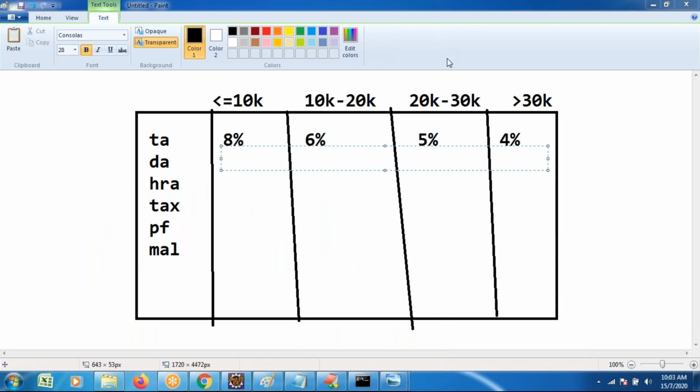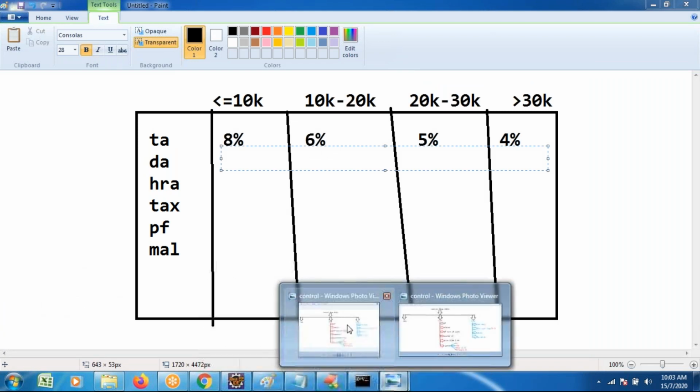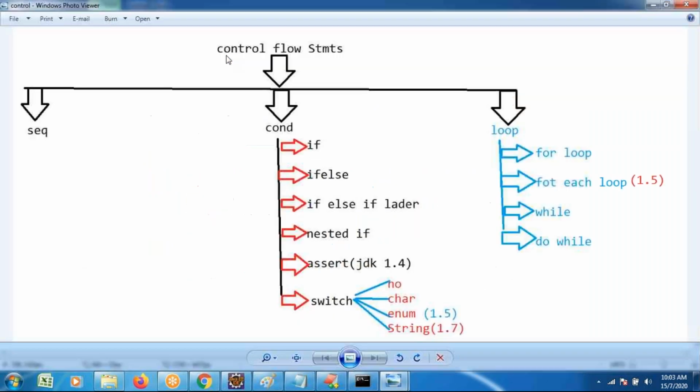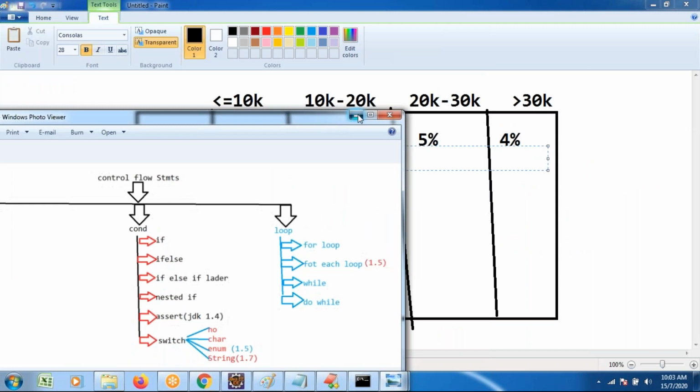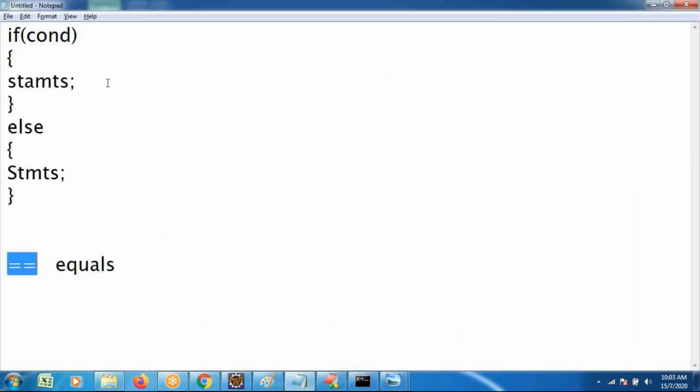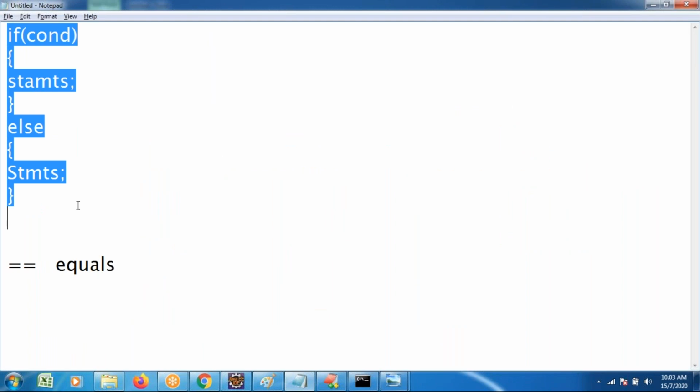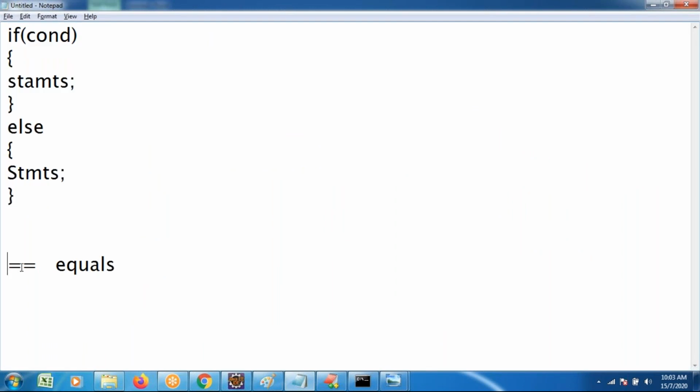Condition 1 evaluation, condition 2 evaluation, 3 evaluation, 4 evaluation. Worked with if or if else, it won't work properly. So instead of if and if else, it is recommended to use either nested if or the if else if ladder. Now I wanted to demonstrate this with the if else if ladder: how the syntax works and how it is going to be evaluated. Previously only one condition, but now I want to evaluate more than one condition.